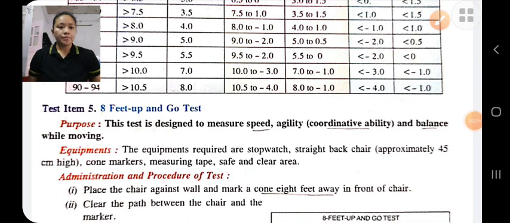8-foot up and go test. This test is used to measure speed, coordination and balance while moving. We require a stopwatch, chair, cone, measuring tape and a clean surface area.